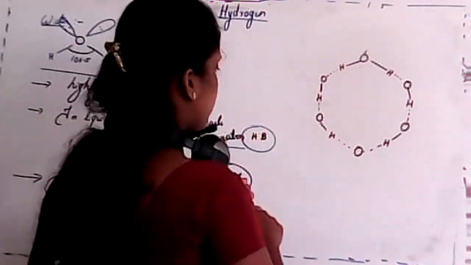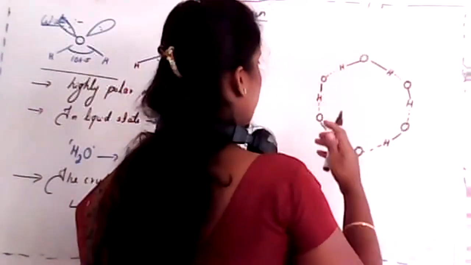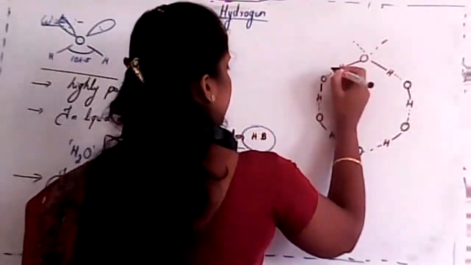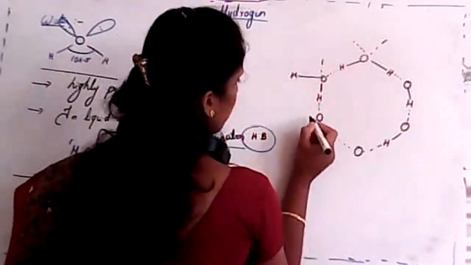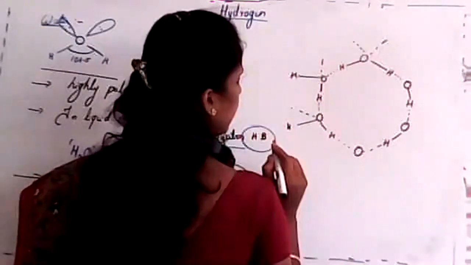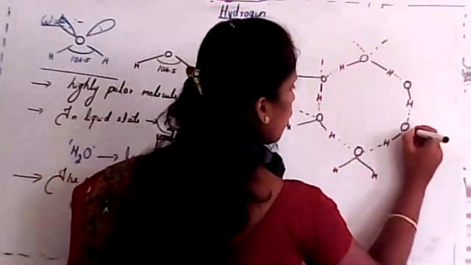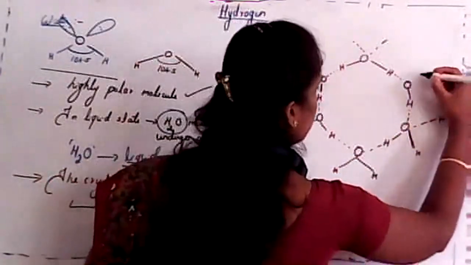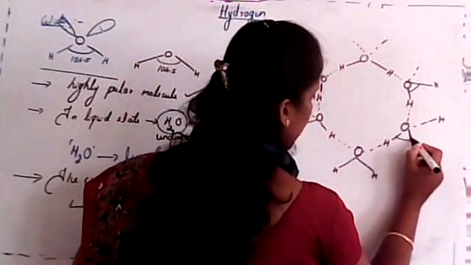Clear? Intermolecular. See here, this one oxygen will attract with two other oxygens. Again, this is another type. Next one, this will be hydrogen, again like this. See, here two hydrogens will be there. Next one, hydrogen, hydrogen, again hydrogen, because it has a bent structure, isn't it? So these all have a bent structure.